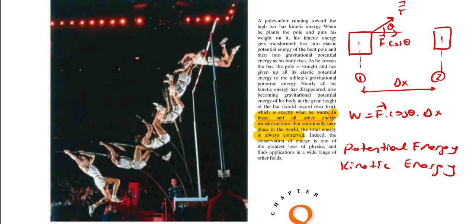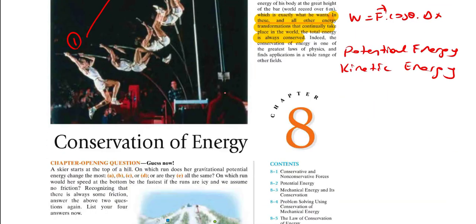Here, the athlete changes its body position from subscript 1 to subscript 2. During the process, the kinetic energy of the athlete will be transformed first to the gravitational potential energy of itself and also the elastic potential energy of the bent rope. So we see that the energy is conserved during the process.